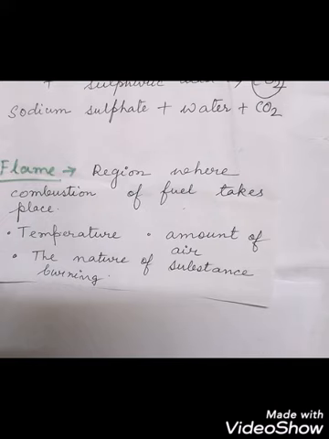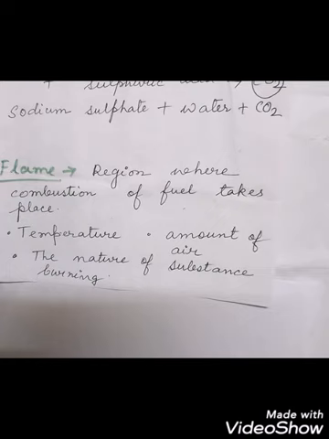So these colors depend on what? The temperature, the amount of air that is available, and the nature of the substance that is burning. The color also depends on the nature, like the hydrocarbons will burn with a blue or yellow flame. What are hydrocarbons? The compounds that contain hydrogen and carbon. So these compounds will burn by giving out a blue and yellow flame.